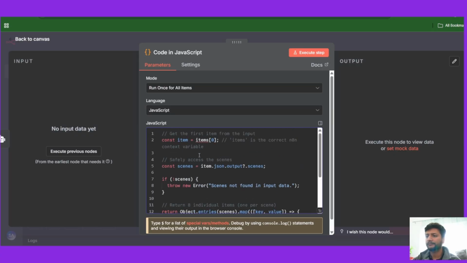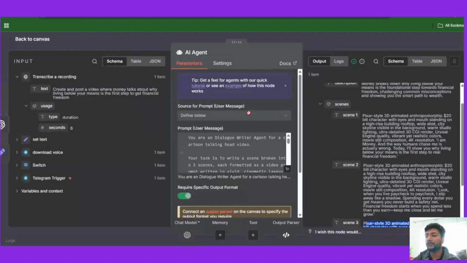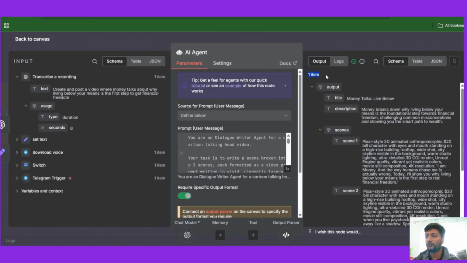So here, scenes are generated as a single object. You could see right here, we have one item. So the scenes are generated as a single item. But since we're generating 3 videos, we need to separate out the scenes.